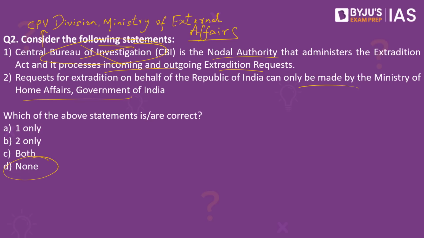The second statement is also wrong. That is because the request for the extradition on behalf of Republic of India can only be made by the Ministry of External Affairs and not by the Ministry of Home Affairs. So what would happen? India and any other country, for example United Kingdom or United Arab Emirates, they would have entered into a treaty.